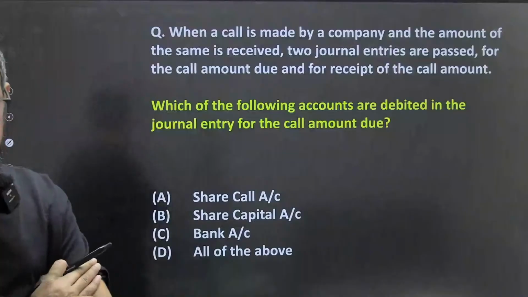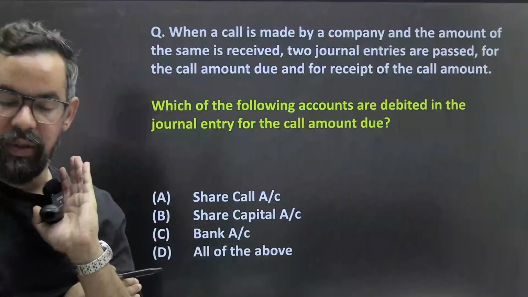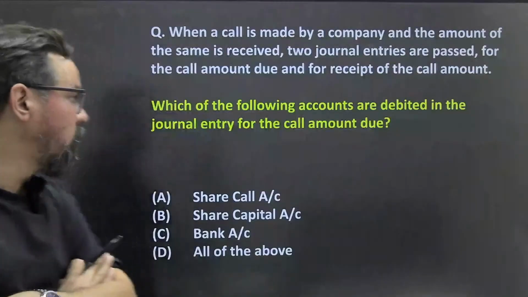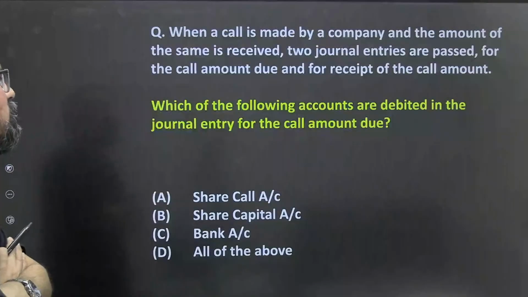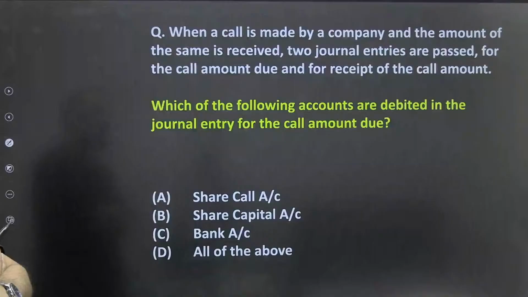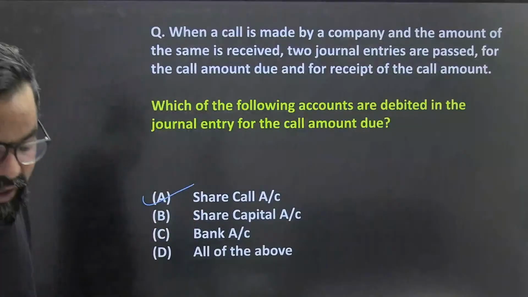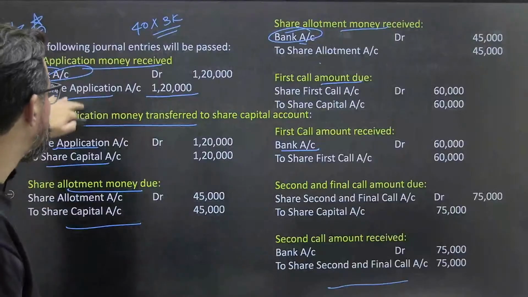What will be your correct answer? We have just gone through this particular one with the previous slide. So what they are saying: when a call is made by a company and the amount of the same is received, 2 journal entries will pass. Call amount due and the receipt of call amount. Which of the following accounts are debited in the journal entry? So what will be your correct answer? Share call account. Option A, debited. They have asked for the debited one. So share call account.